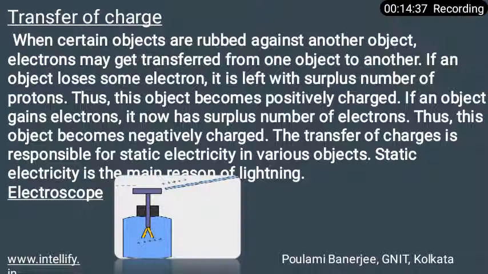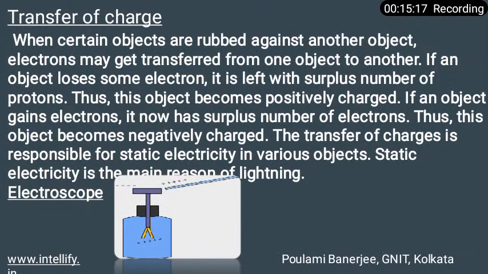So if an object, instead of losing electrons, gains electrons, the number of electrons will be high, and it becomes negatively charged. The transfer of charge is responsible for static electricity in various objects. In the last class we saw that static electricity causes lightning. So static electricity is the main reason for lightning. Keep in mind that we have covered these topics in the previous session.